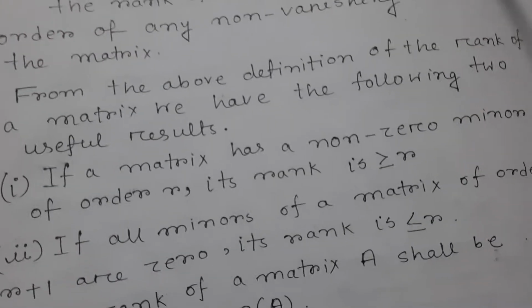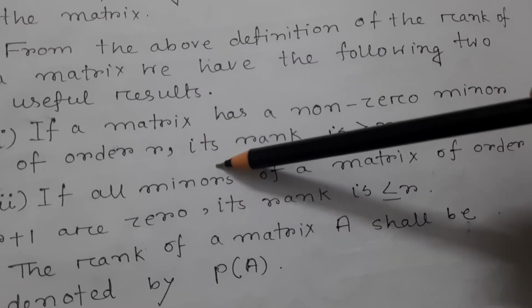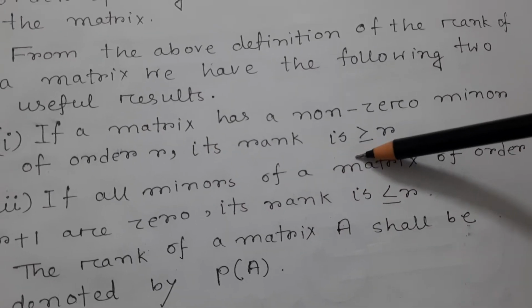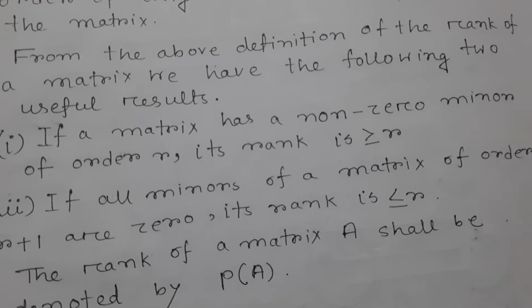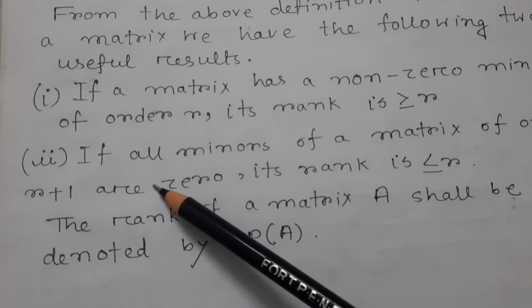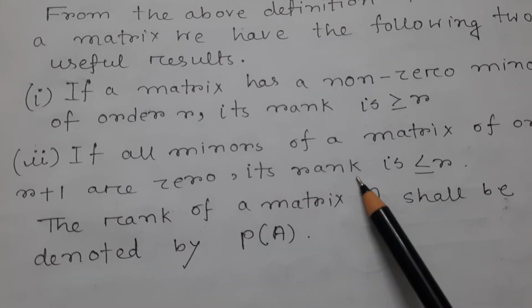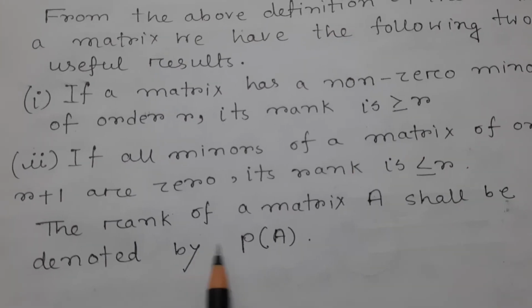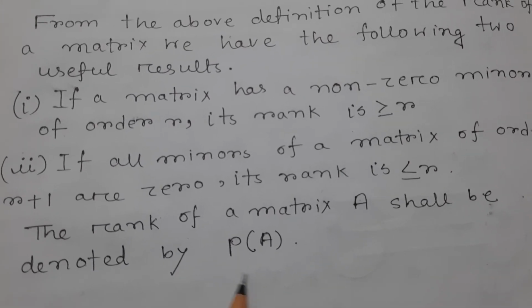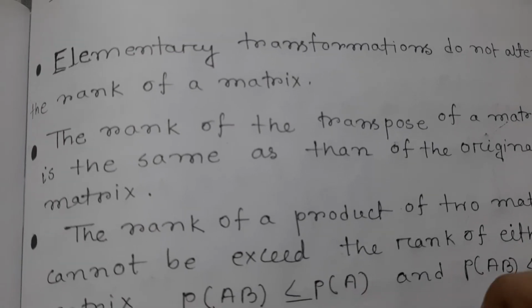After that, you see here, if a matrix has a non-zero minor of order R, its rank is less than or equal to R. If all minors of a matrix of order R plus 1 are 0, then its rank is less than or equal to R. The rank of a matrix A shall be denoted by rho A. Elementary transformations do not alter the rank of a matrix.